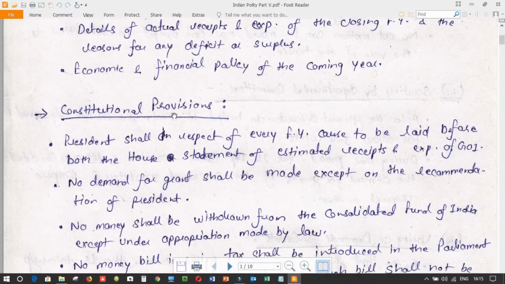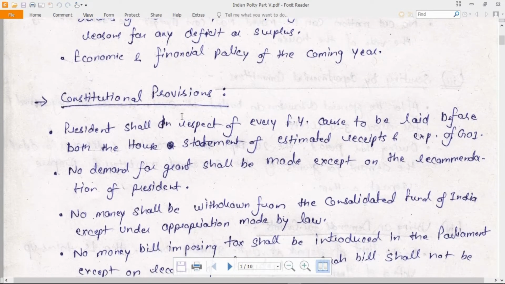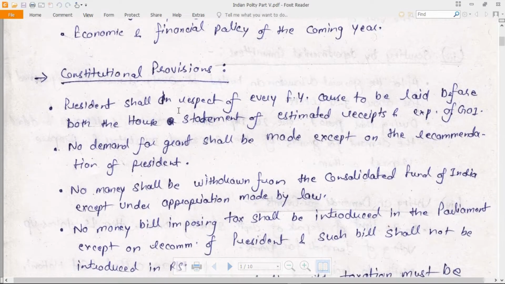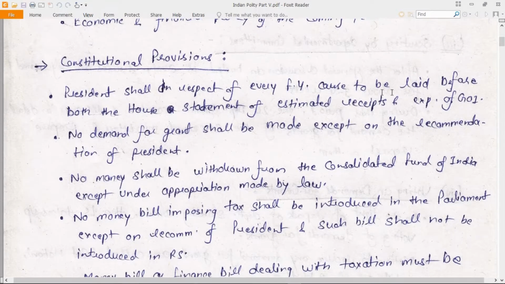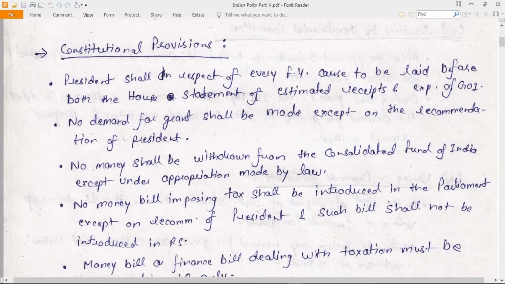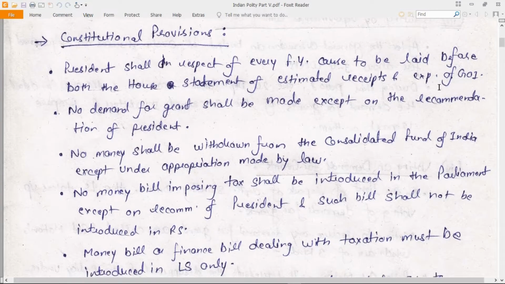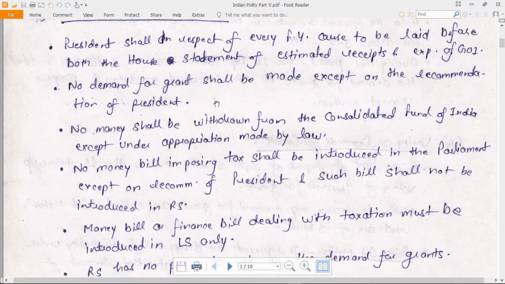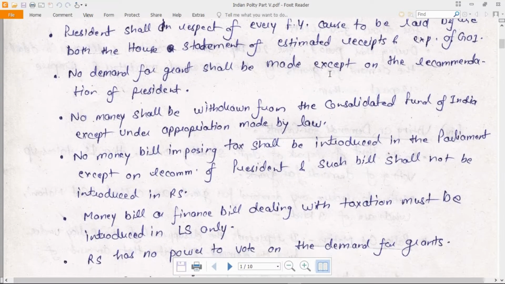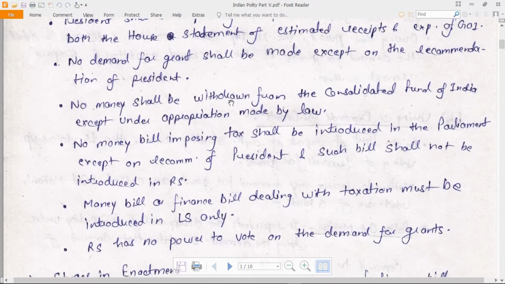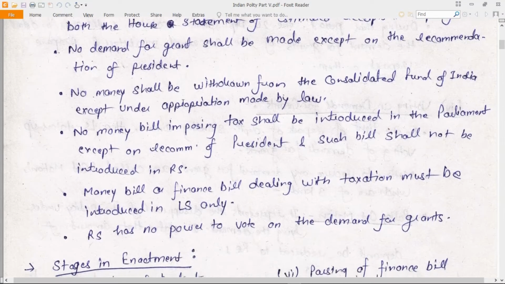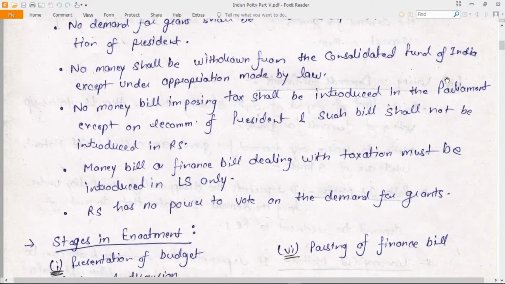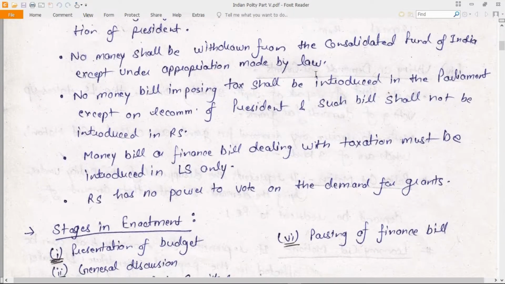Now, what are the constitutional provisions as per which the budget is followed? The President shall, in respect of every financial year, cause to be laid before both Houses a statement of estimated receipts and expenditure of the Government of India. No demand for grant shall be made except on the recommendation of the President. No money shall be withdrawn from the Consolidated Fund of India except under appropriation made by law.